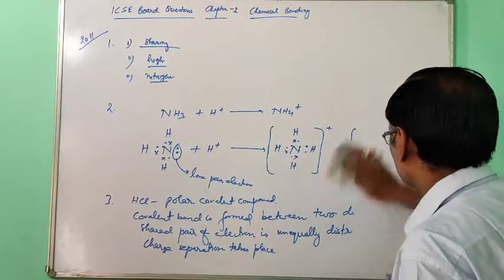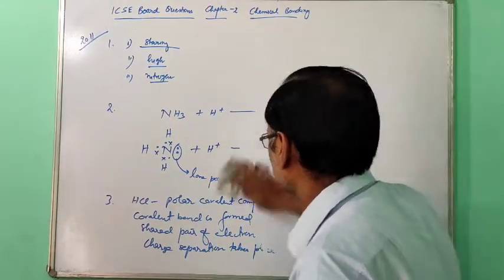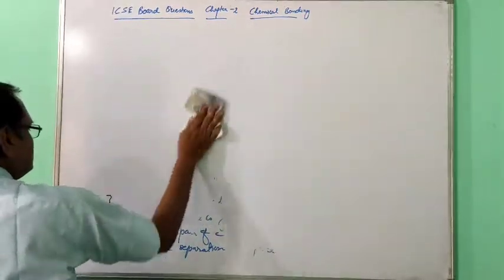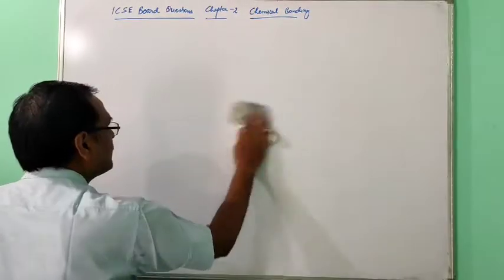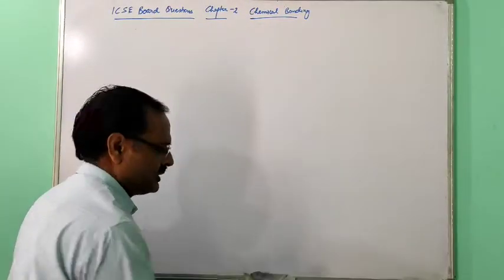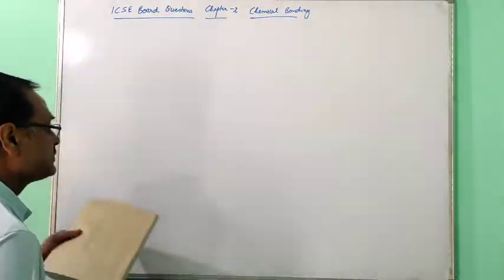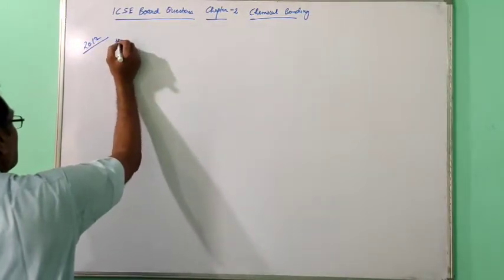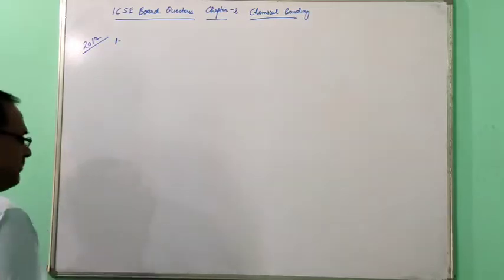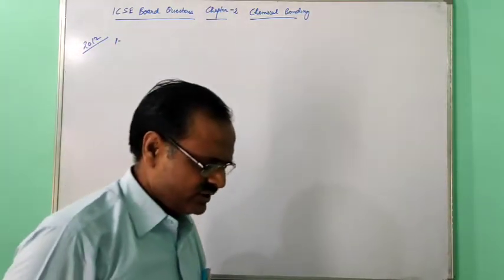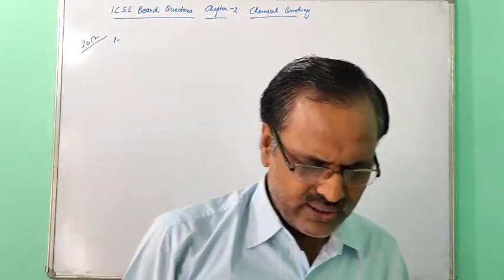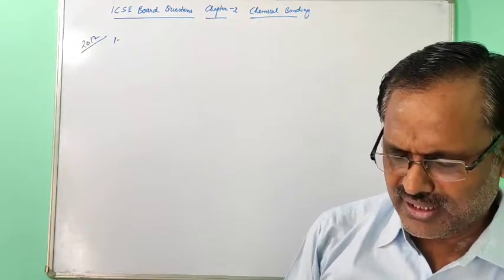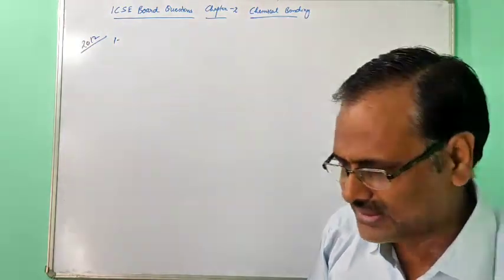Now we are going to take board questions of 2012. First question, 2012: draw an electron dot diagram of the structure of the hydronium ion and state the type of bond present here.